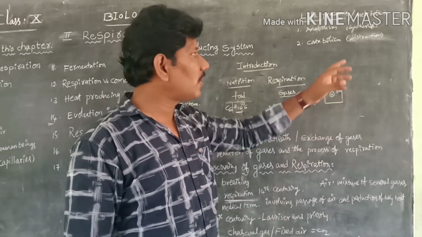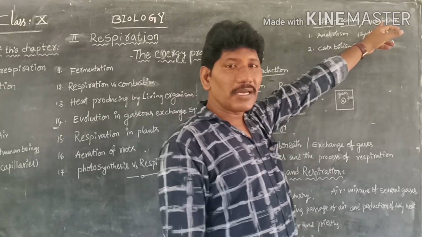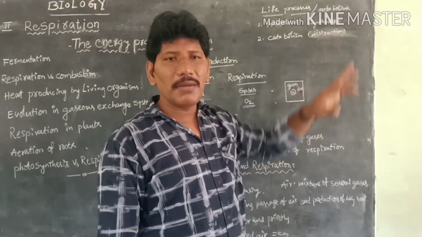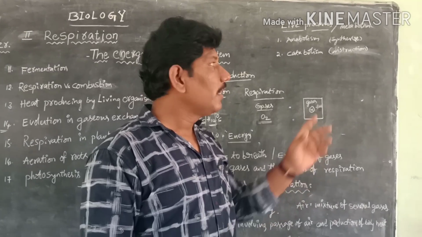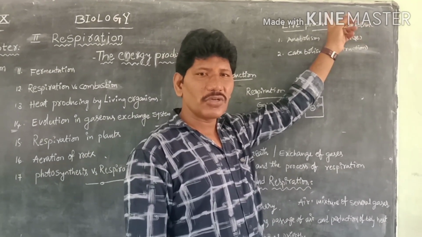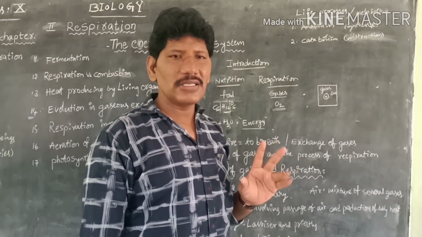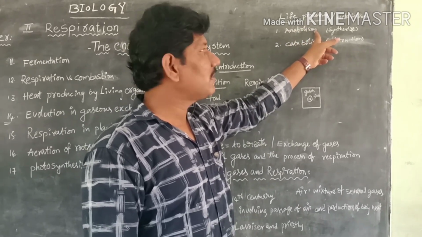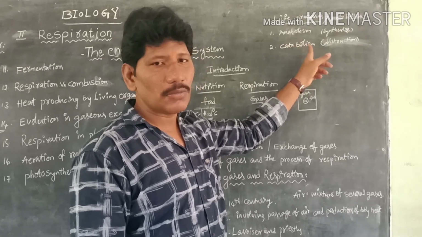These processes, called life processes, which occur in living organisms, are metabolic activities. What is meant by meta? Meta, in the sense of metazoans, means multicellular organisms. Metabolic activities are also called life processes. These are mainly of two kinds. The first is anabolic activities or anabolism. The second is catabolic activities or catabolism.